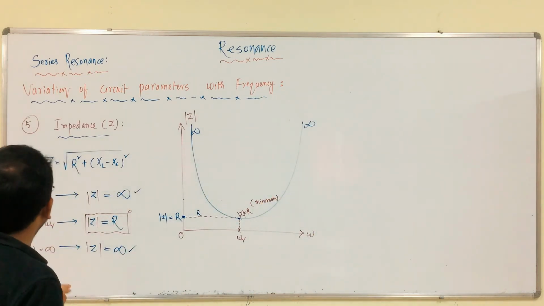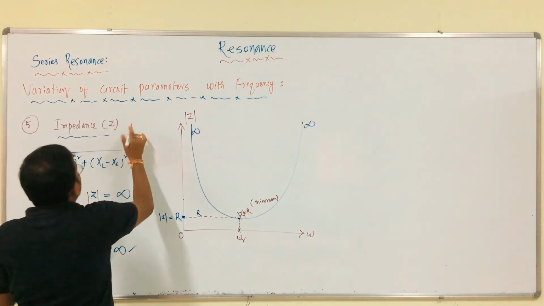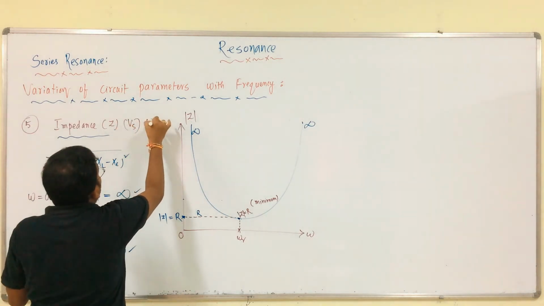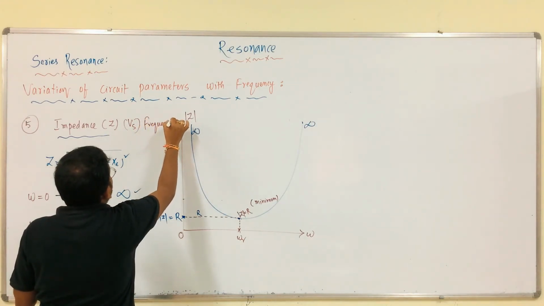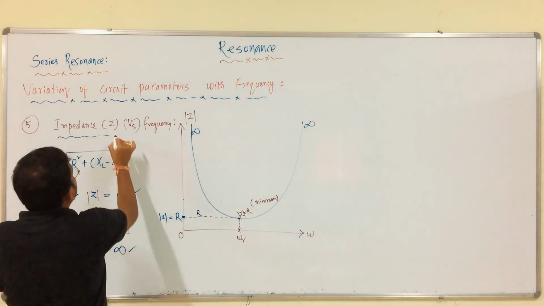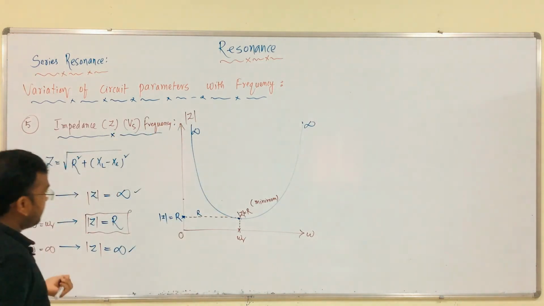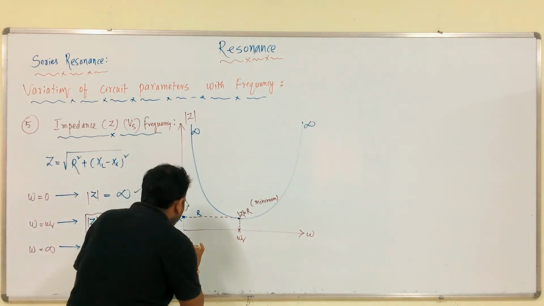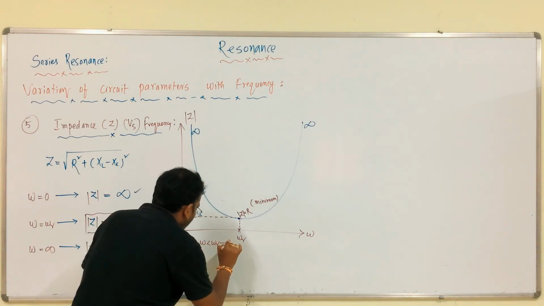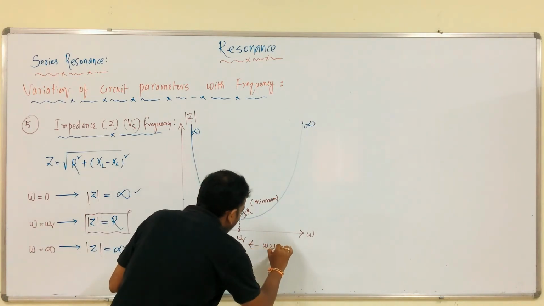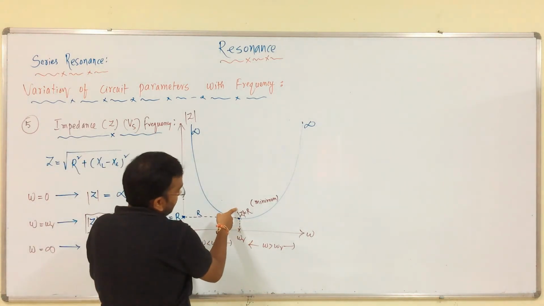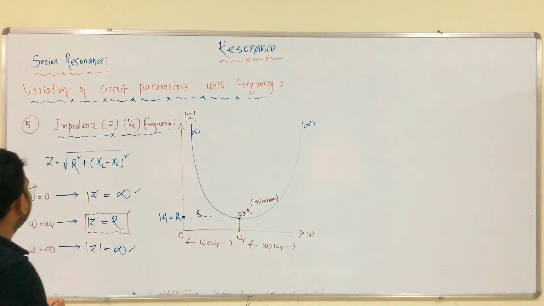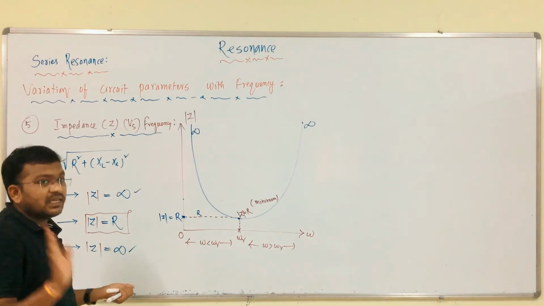This is the graph of impedance with respect to frequency. Impedance versus frequency. This is the region omega less than omega r, omega more than omega r. At this instant it acts as a pure resistive circuit. This is about impedance versus frequency.